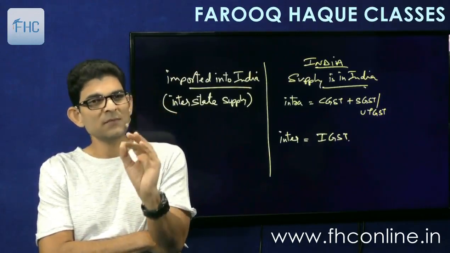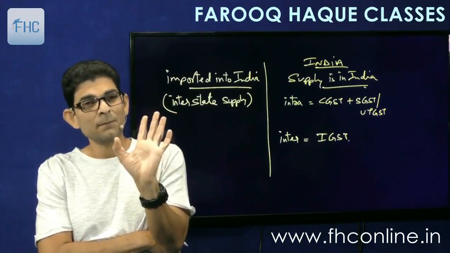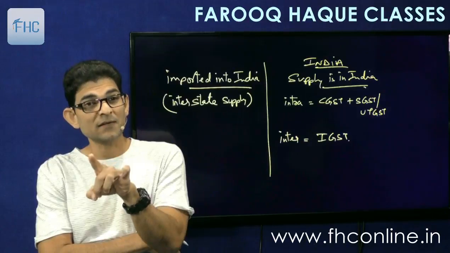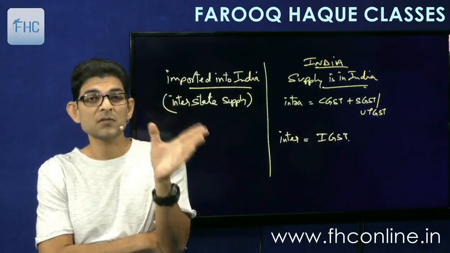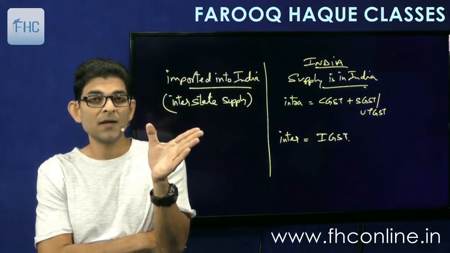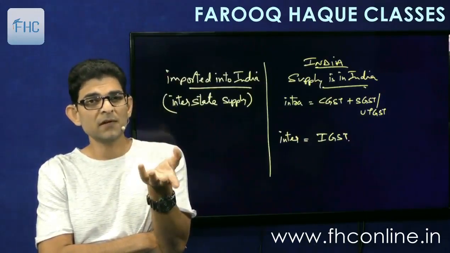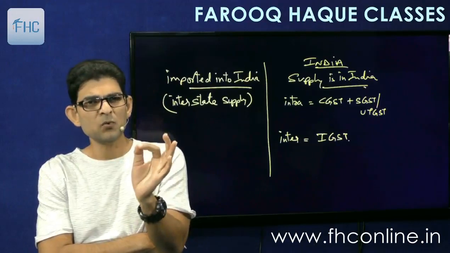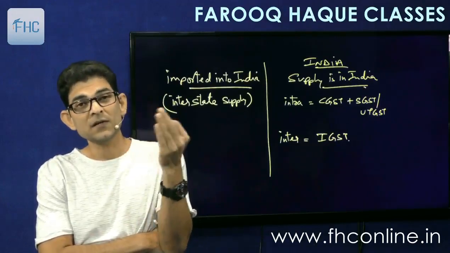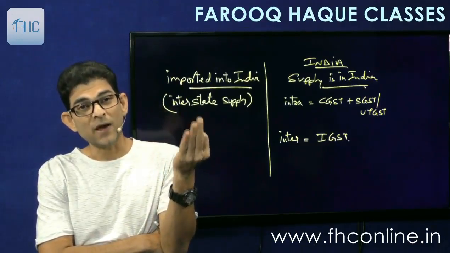So we are doing the same thing, we are charging the money, but not under the IGST Act, it is charged under the Customs Act. That's the only difference. So the money goes to the government, the same amount which would have been collected under the IGST Act, the same amount is collected, but under the Customs Tariff Act.